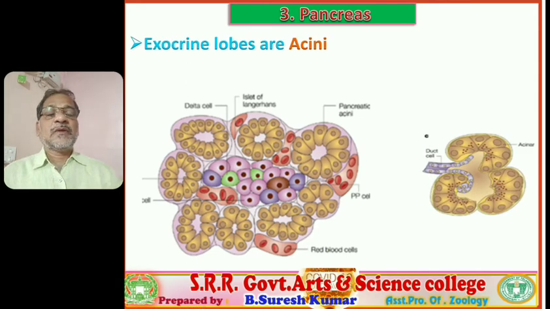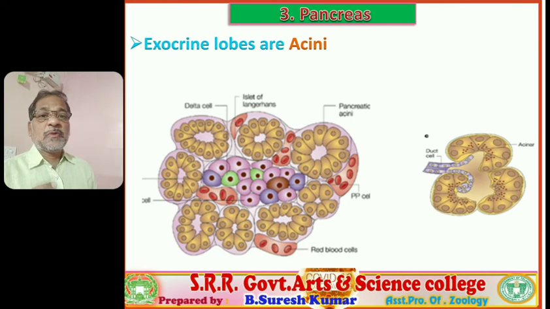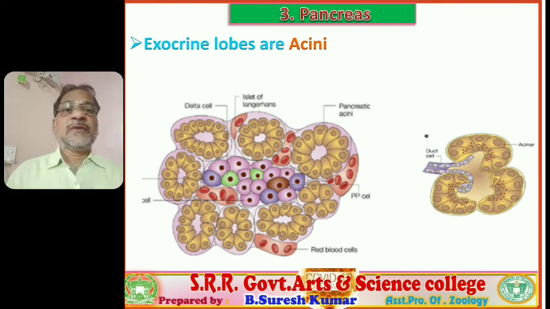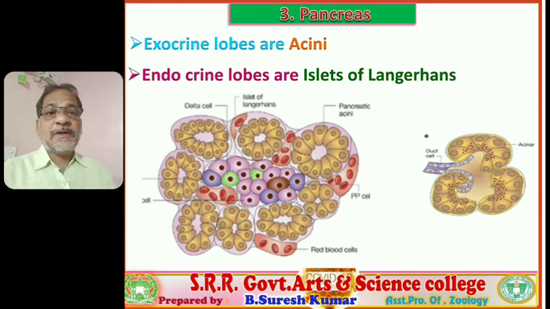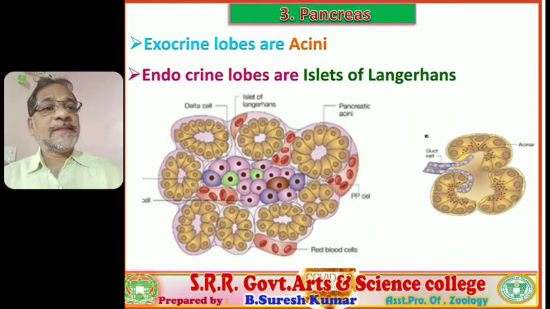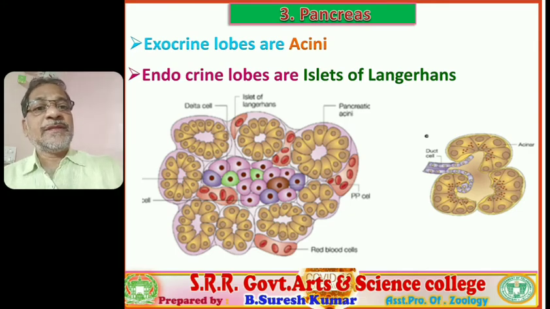If we observe the histology of the pancreas, it includes two variants of lobes: exocrine lobes and endocrine lobes. The exocrine parts are called acini. The endocrine parts are called islets of Langerhans. You observe this visual.